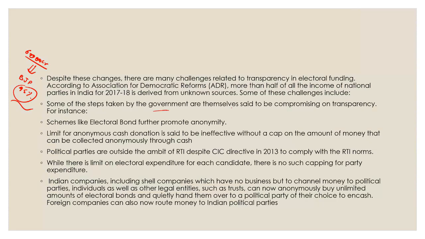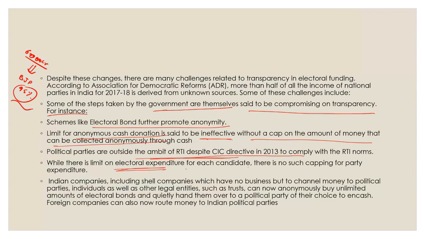Then some of the steps taken by the government are themselves compromising on transparency, right? Schemes like electoral bonds promote anonymity, the limit for anonymous cash donations has to be effective without a cap. And obviously, we talked about this. Then political parties are outside RTI. Then there's no limit on the electoral expenditure on the party. There's a cap only for each candidate, and that is also absurd. And to be honest, that's a farce in India.